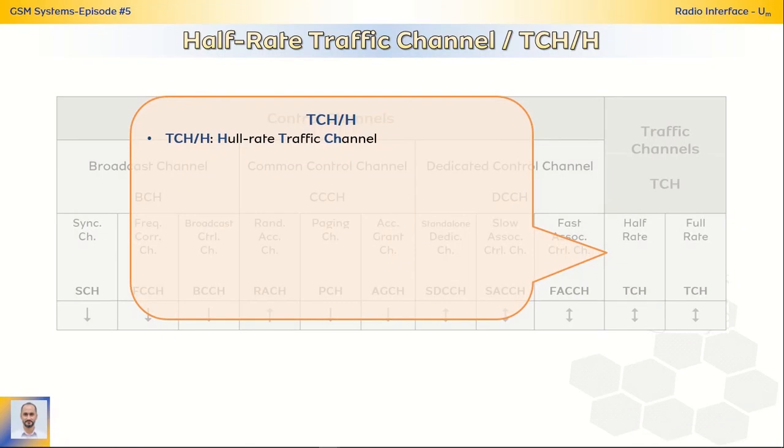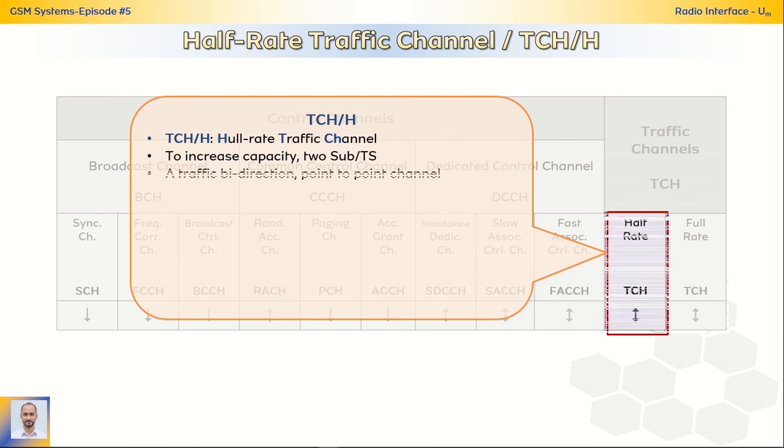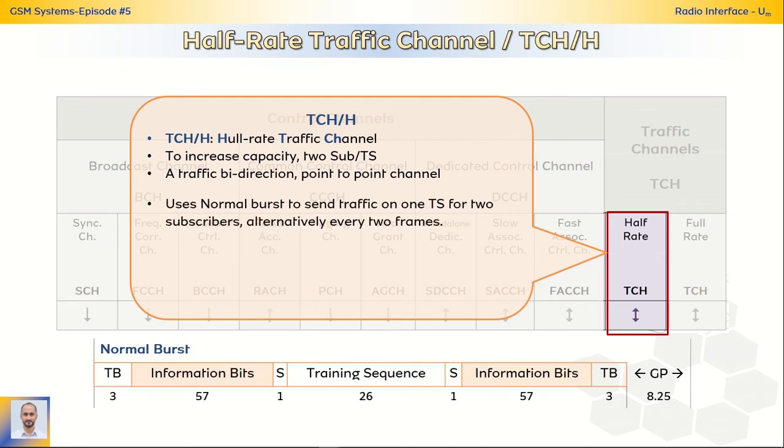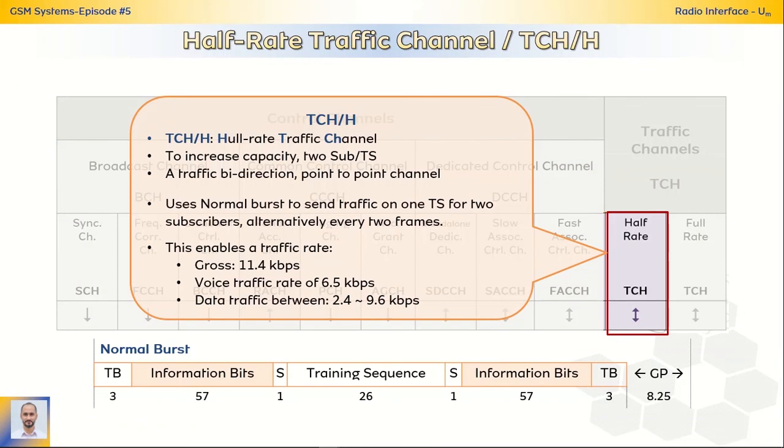The half rate traffic channel is used to increase capacity by allowing access for 2 subscribers in the same time slot. Like the full rate channel, it is a bidirectional point-to-point traffic channel. It also uses the normal bursts to send the traffic on one time slot for 2 subscribers alternately every 2 frames. This enables a traffic rate of 11.4 kilobit per second gross, 6.5 kilobit per second voice traffic, and between 2.4 and 9.6 kilobit per second data traffic.